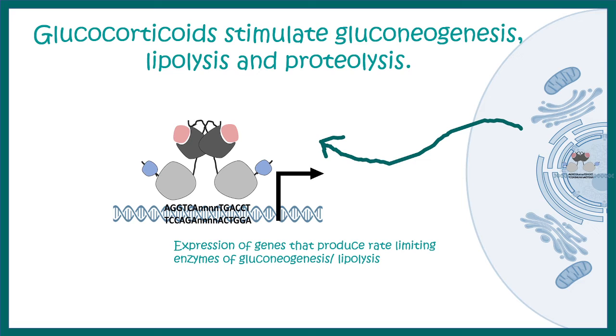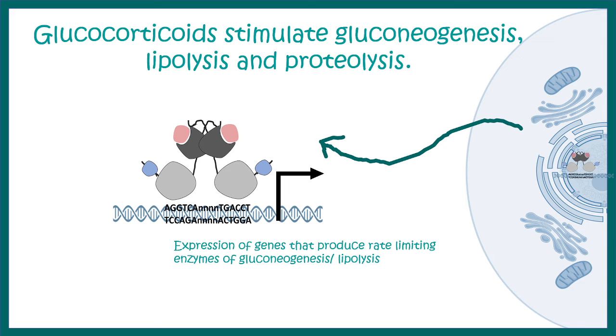All these glucocorticoids work via nuclear receptors. At any point you want to learn how hormones work, you can click on the I button to get the detailed overview. They work via nuclear receptors and lead to gene expression changes. Generally, glucocorticoids lead to those gene expressions that help in gluconeogenesis or lipolysis.